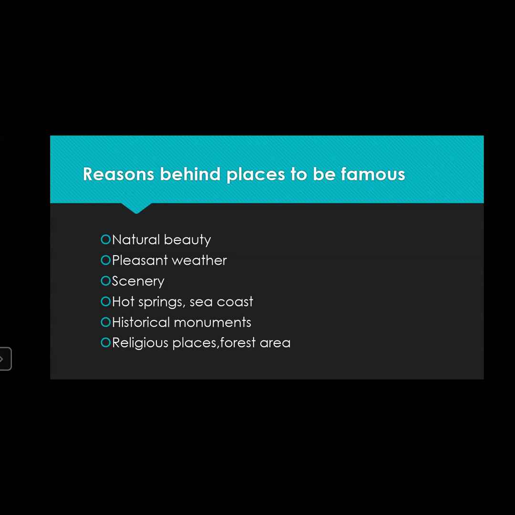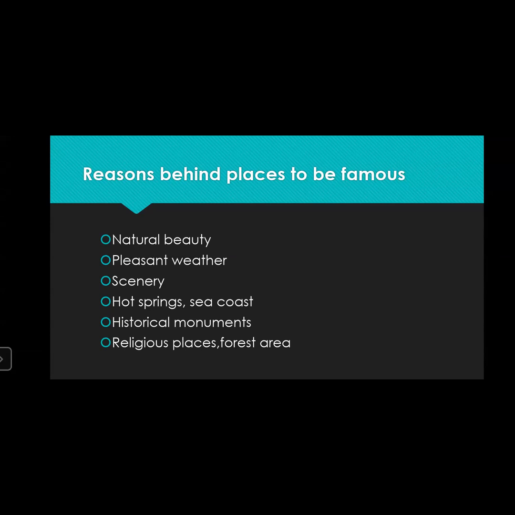All these places are famous as religious places. Then forest areas, where people like to go for adventure and trekking. These people like to cover the forest areas. So all these places have become important because of some reasons.